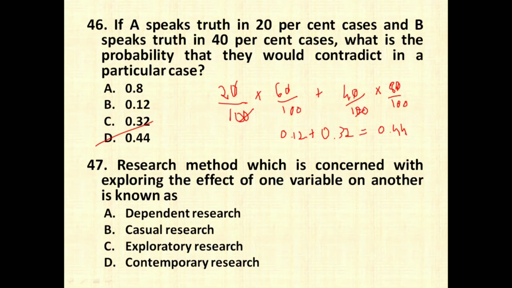The next question is, the research methodology which is concerned with exploring the effect of one variable on another is known as. Now few of you might have thought that exploring, then it is exploratory research, but if we understand the logic, they are asking about the effect of one variable on another variable, which can be understood or measured or found out using the causal research. So it is not casual research, it is causal, C-A-U-S-A-L, causal research, which helps us to find out the cause and effect relationship between two variables.